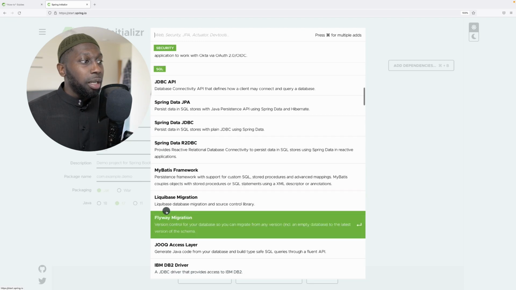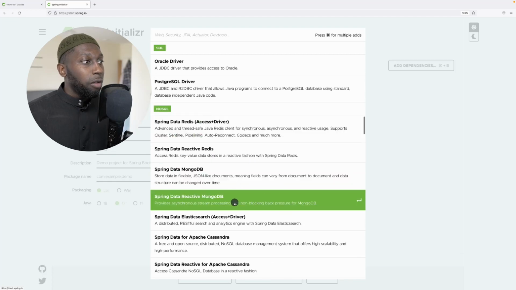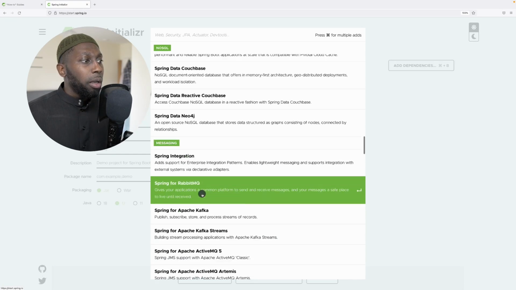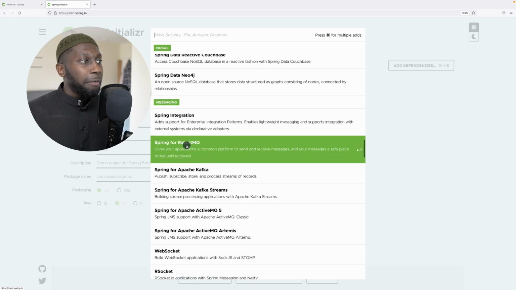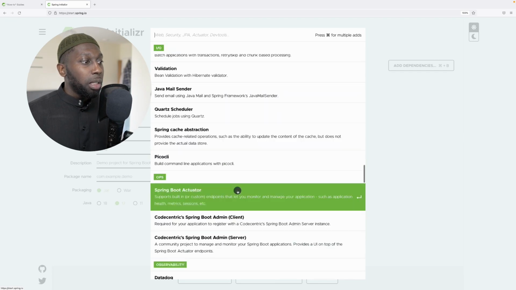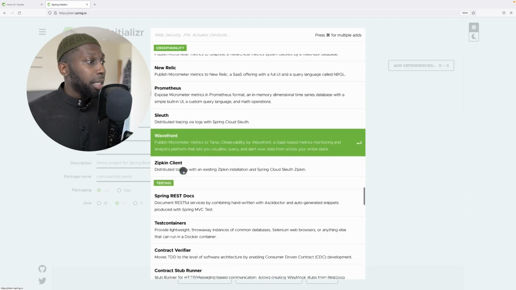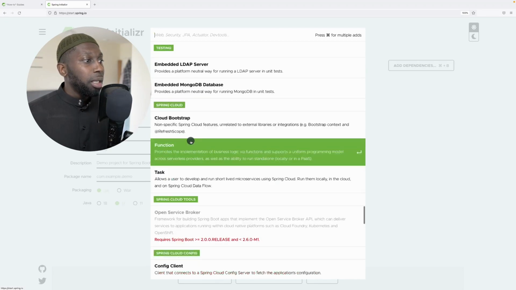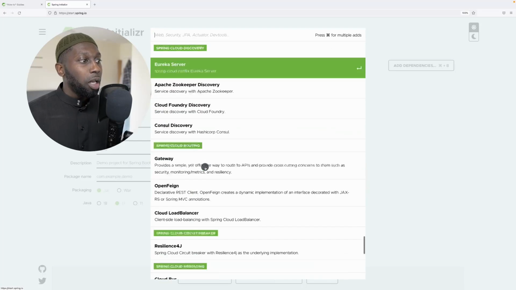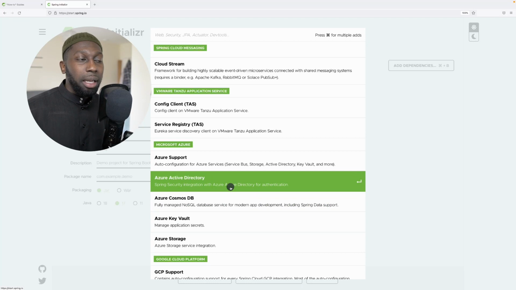database migrations in here, Flyway, Liquibase, NoSQL, you've got Spring Data Mongo, Apache Kafka, RabbitMQ integrations, if you want to send emails, Spring Boot Actuator for metrics, Prometheus, and you can see the list goes on and on. Service discovery, OpenFeign, and whatnot. You can see that there's a lot to it.